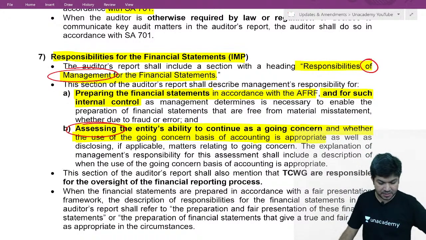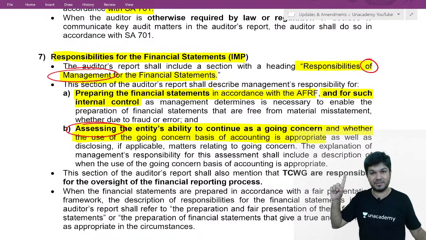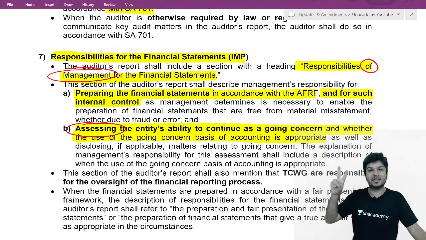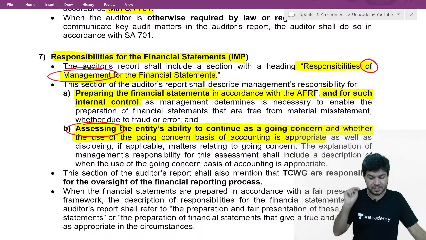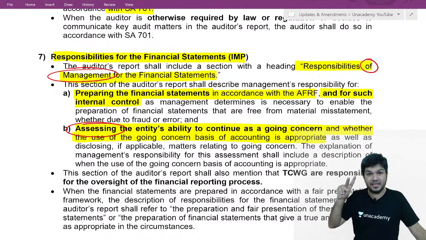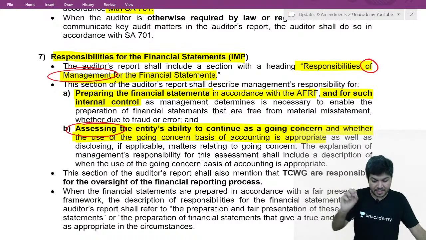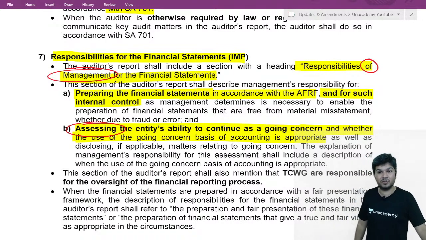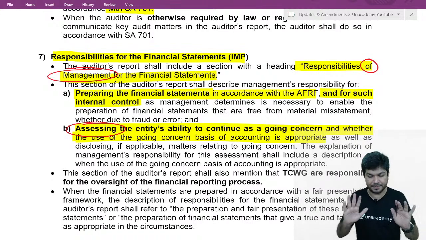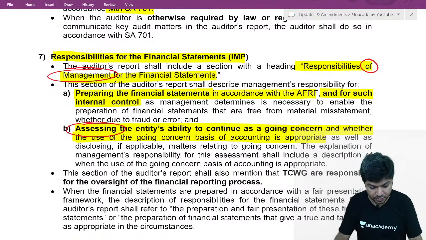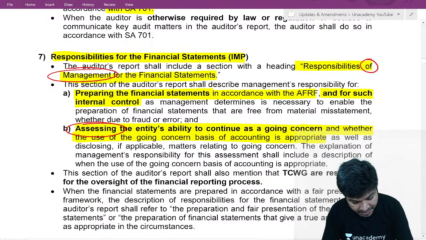Okay, so management is responsible for preparing financial statements which show a true and fair view. Second, their responsibility is designing, implementing, maintaining internal control. And third, assessing the company's ability to continue as going concern. Now this is fine. This is actually the first para. There are three paras over here.